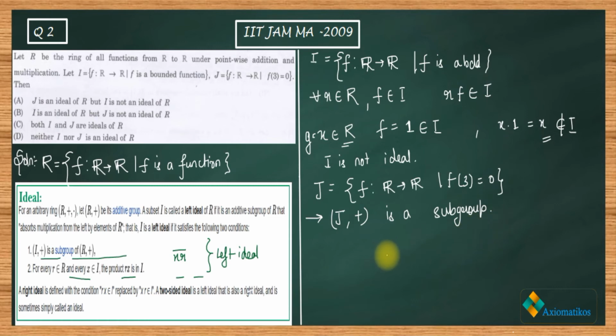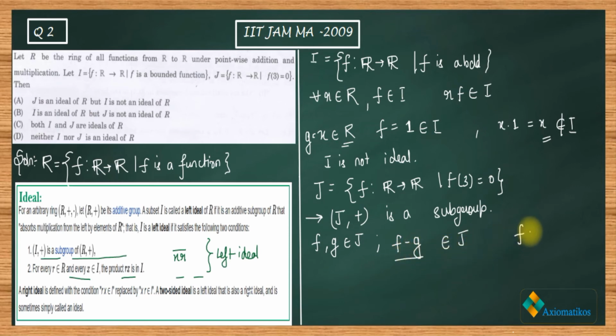For a subgroup, if you take two random elements f and g, I will show that f minus g belongs to J.